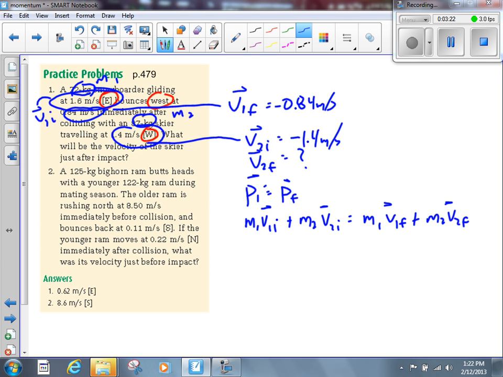Hey, by the way, can I cancel out those masses? I haven't asked you this yet. Can I cancel those masses, because it appears in every term? Yes or no? No. Why not? They're different masses. If both skiers had the same mass, could I cancel it out then?